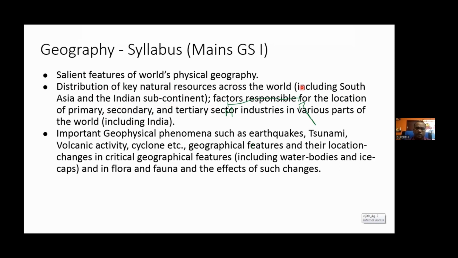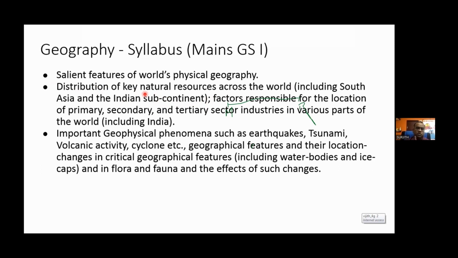Okay. So when they say in bracket, including South Asia and Indian subcontinent, give more significance to that content which is given within the bracket. And the questions are also more oriented towards Indian scenario, and that doesn't mean we can neglect the world. You have to study about the world, but Indian significance needs to be given more importance. Okay. So first I will explain about this particular line, which is the distribution of, the syllabus itself very clearly says key natural resources. It is not that all the natural resources need to be prepared, only the important natural resources across the world.